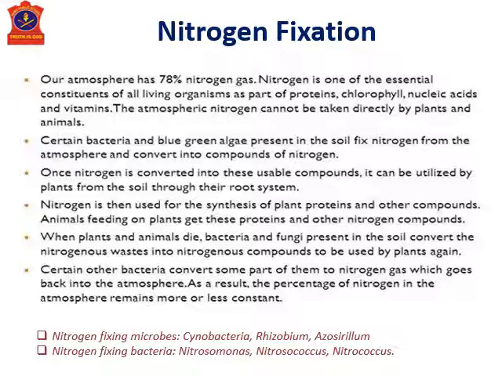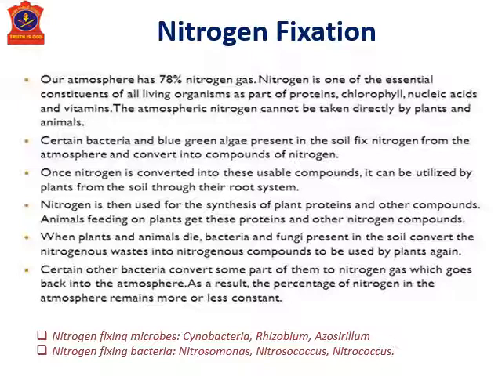Nitrogen is one of the essential constituents of all living organisms as a part of protein, chlorophyll, nucleic acids and vitamins. Now the atmospheric nitrogen cannot be taken directly by plants and animals. There are certain bacteria and algae present in the soil, like Rhizobium or blue-green algae.